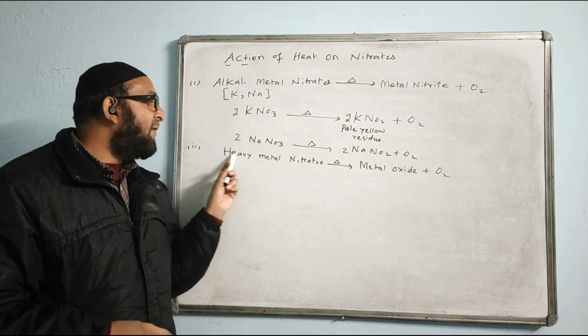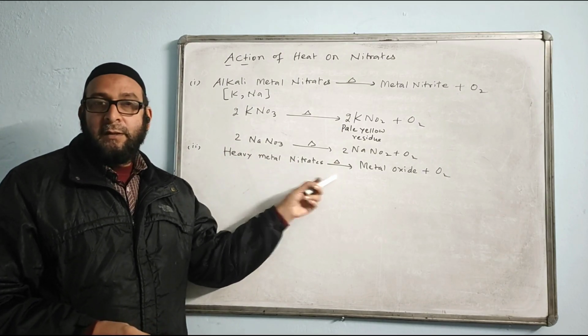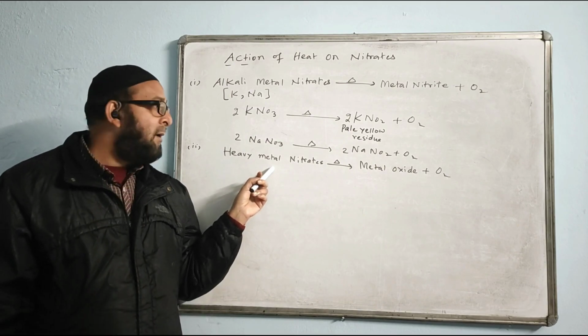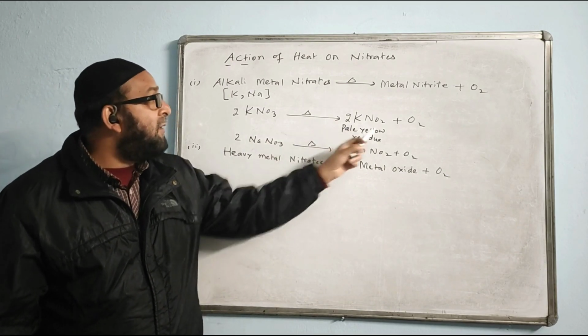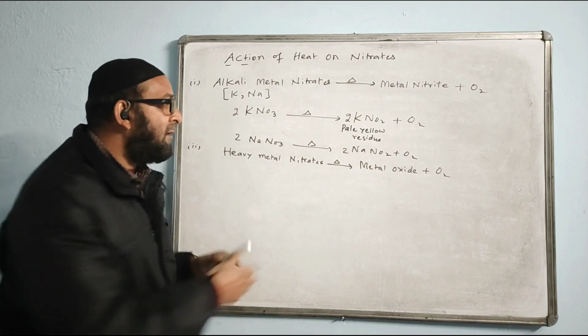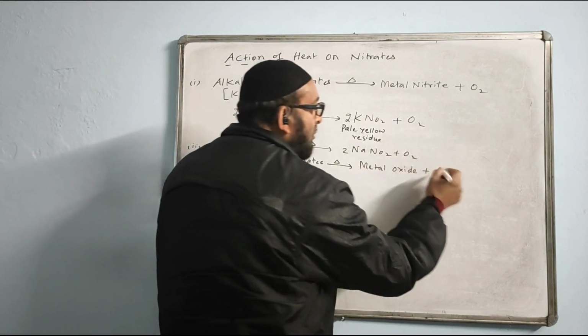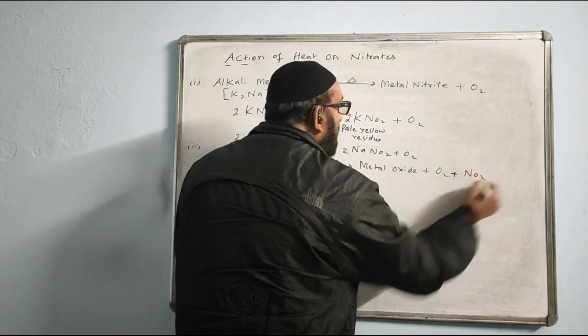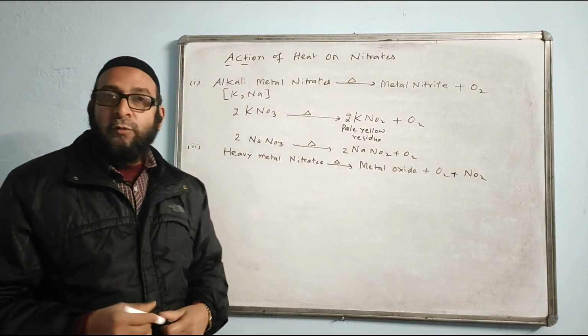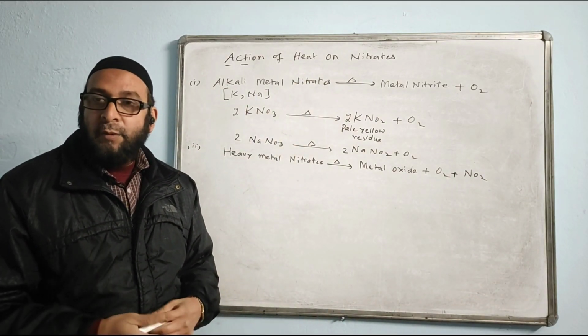The second category is heavy metal nitrate. When we heat, this also decomposes. But it does not give nitrite; it gives metal oxide plus oxygen plus NO2. NO2 also is given. NO2 means reddish brown fumes.